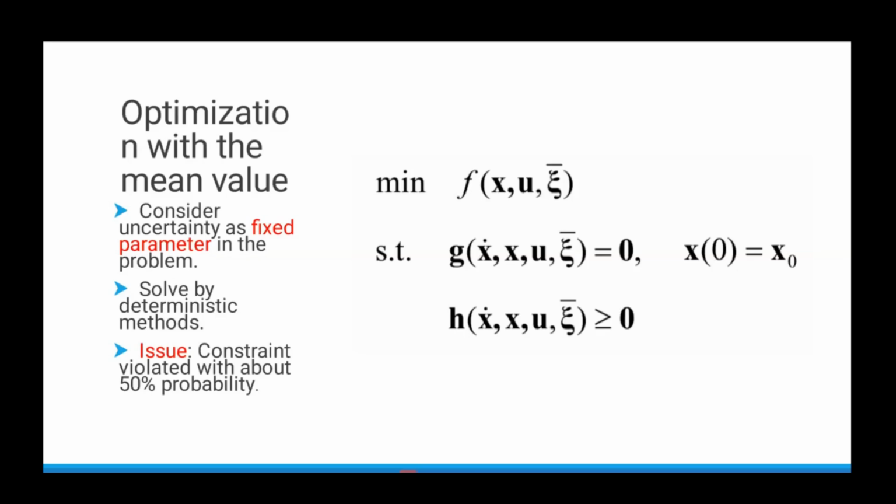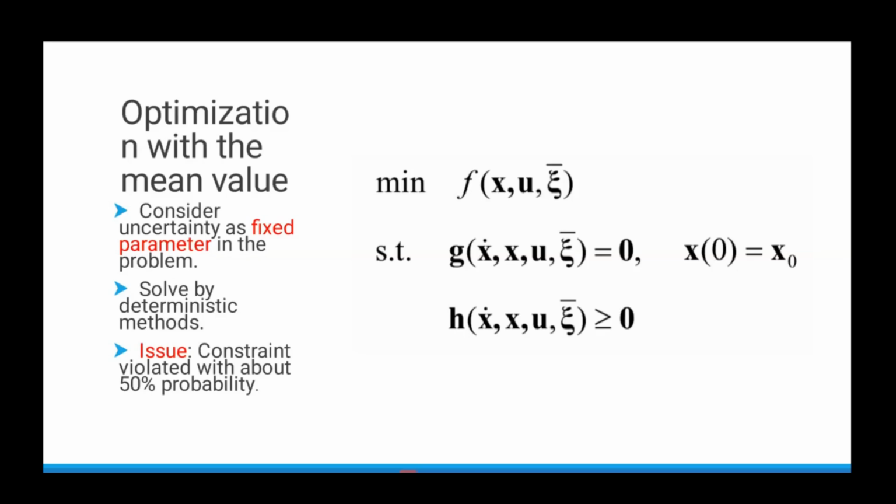Now after substituting psi as psi dash, we can solve that same problem in a deterministic way by using deterministic methods. But the issue is that the constraint is violated with about 50% probability. Since we have the mean value, there is a 50% chance that the constraint may be violated.